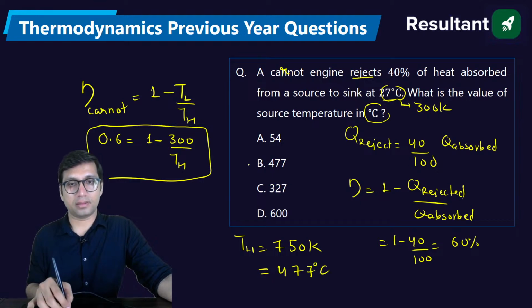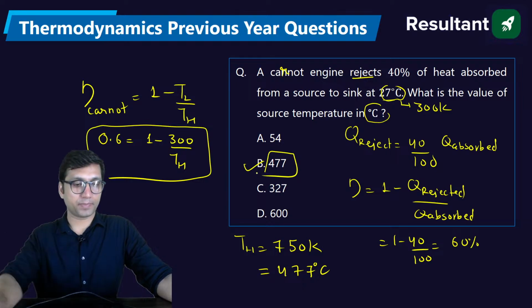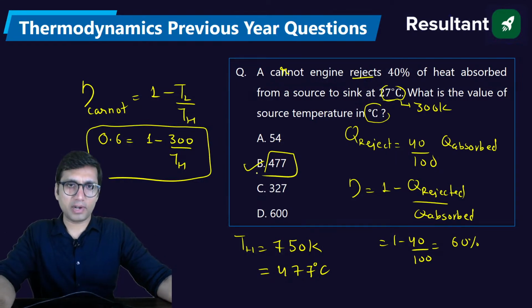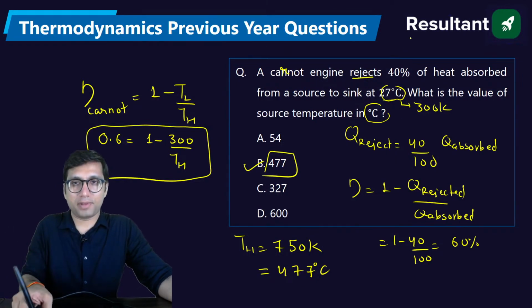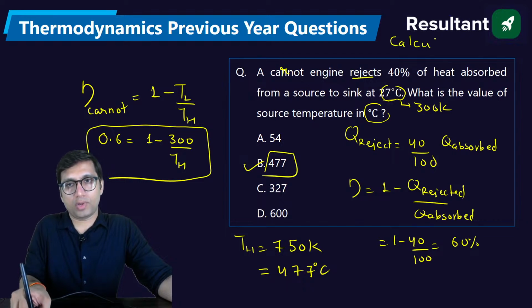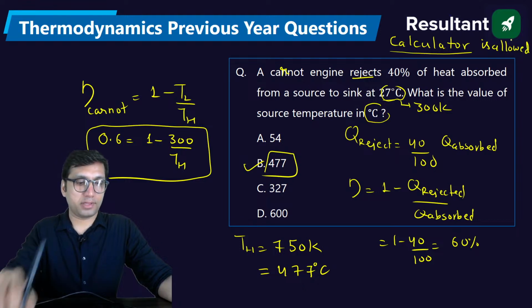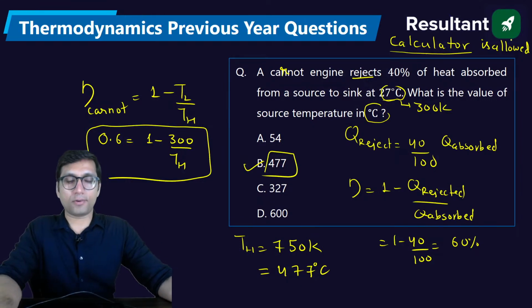477 degrees Celsius. Okay, and guys, you can use a calculator, because if you are preparing for RRB JE CBT2, then a calculator is allowed. So you can use your calculator for fast calculation. Calculator is allowed for RRB JE and SSC JE CBT2.